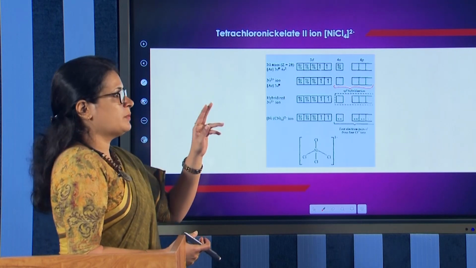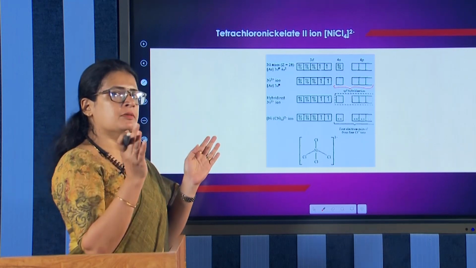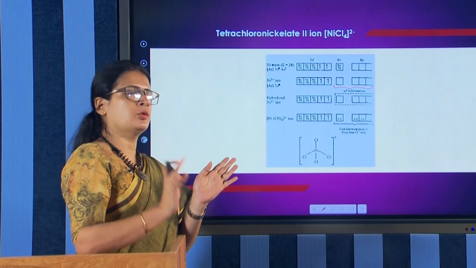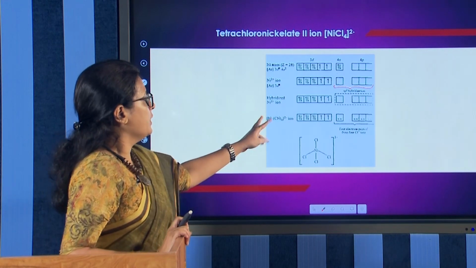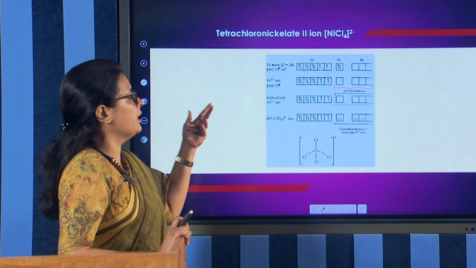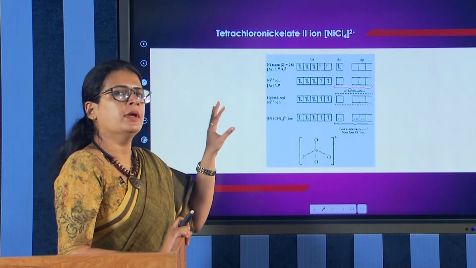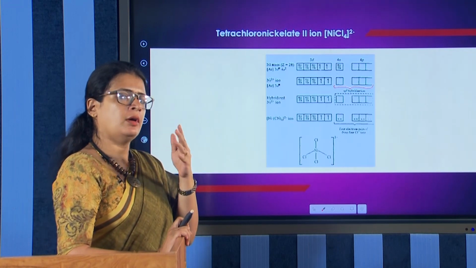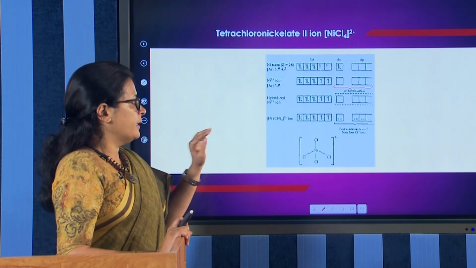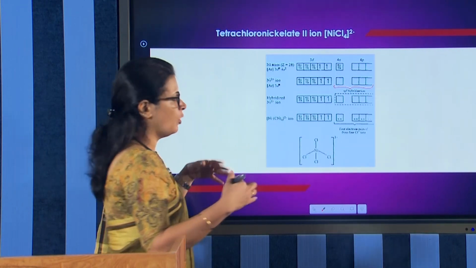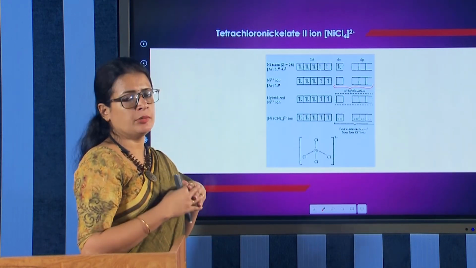Now the chloride ions come and form bonds with the empty hybrid orbitals of nickel, and these 4 chloride ions form metal-ligand coordinate bonds.